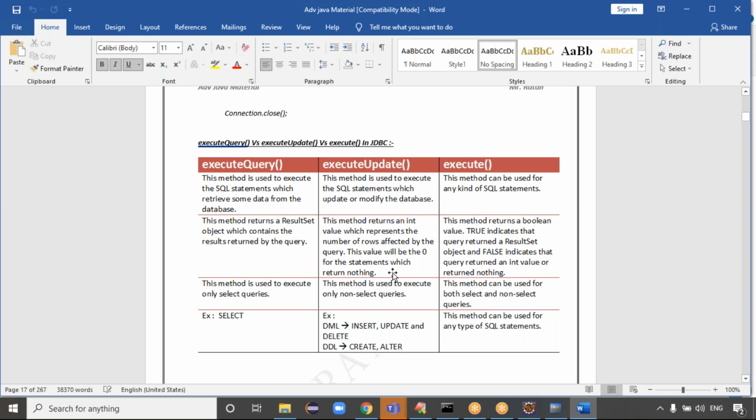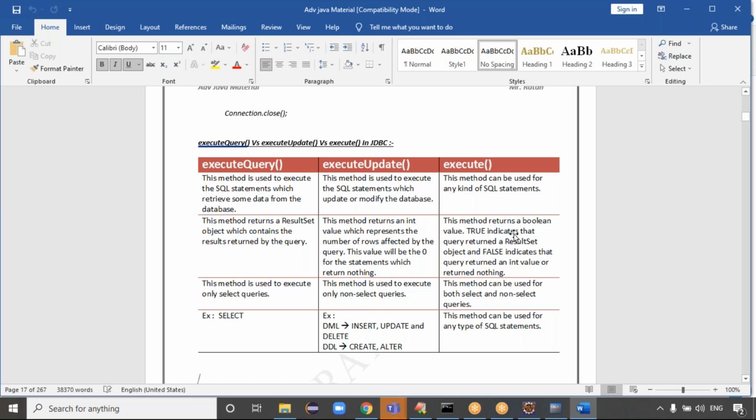See guys, it says clearly that this value will be 0 for the statements which return nothing, because update and insert queries return the row count, right? One record inserted, or 4 or 5 records updated, or 4 or 5 records deleted. They return multiple values, guys. But what about create and drop? For create and drop, this method returns nothing. The value will be 0 for create and drop, guys.